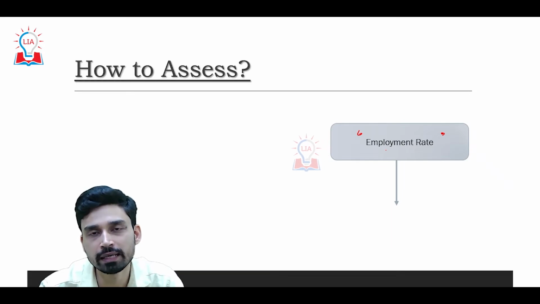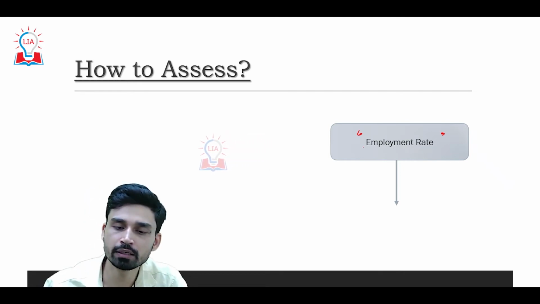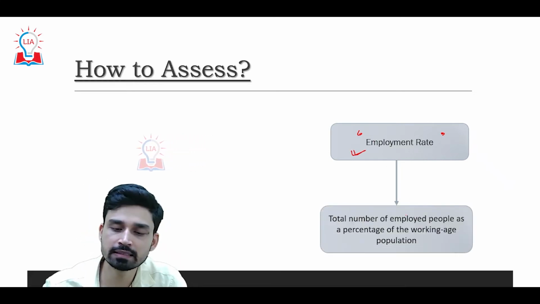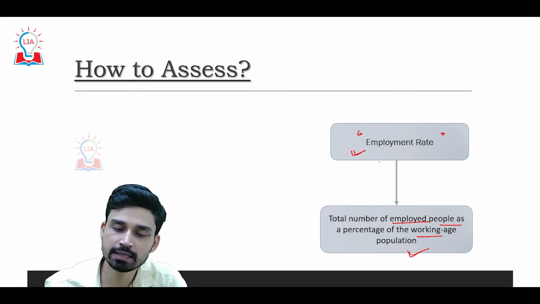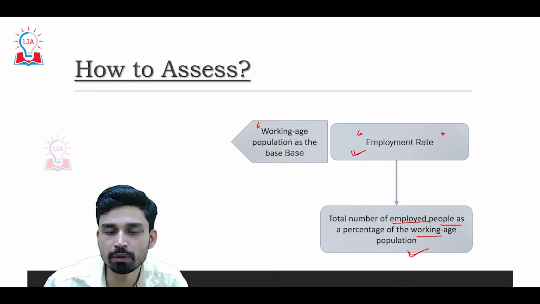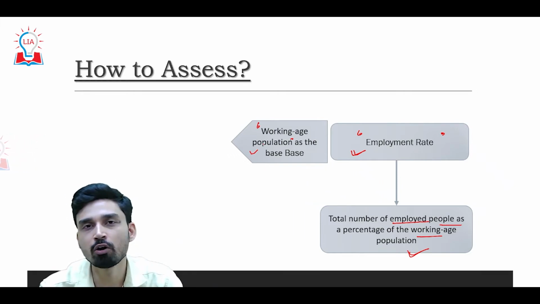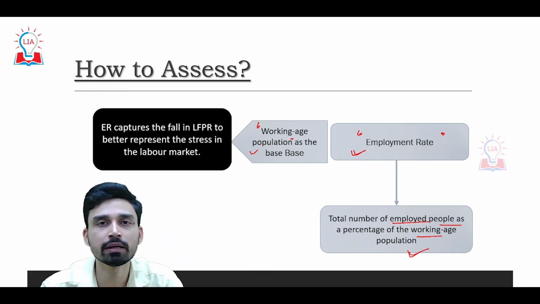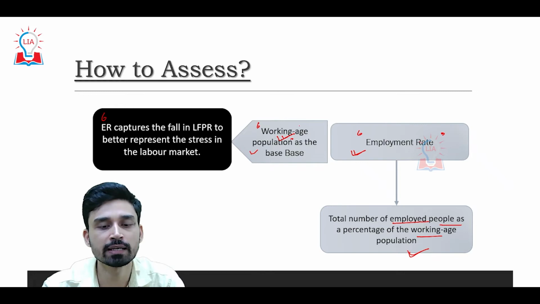Now, what is the better criterion to understand the state of unemployment or employment in a country? Instead of relying on the unemployment rate, which fluctuates due to changes in the labor force participation rate, the better way is focusing on the employment rate. The employment rate tells us the total number of employed people as a percentage of the working age population. Since the base we are taking is the working age population, the rate will decline or increase only if people are leaving or exiting jobs, or if your working age population is changing. So it is a much more reliable parameter compared to UER, since it considers the working age population as the base.